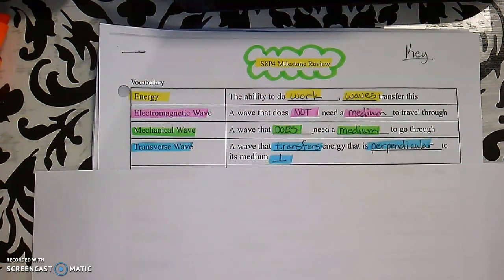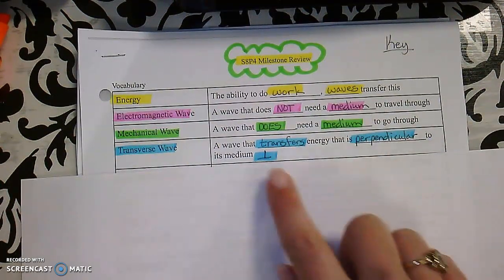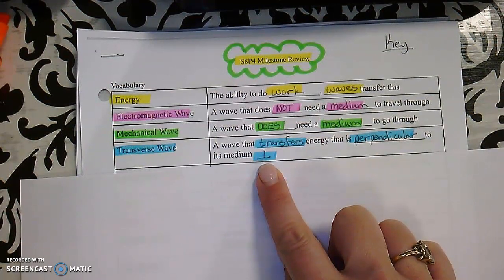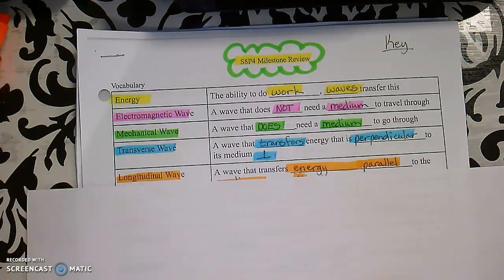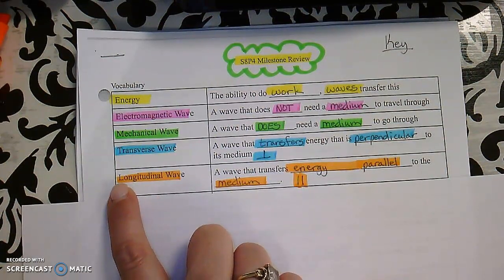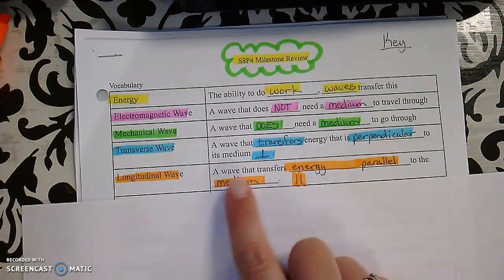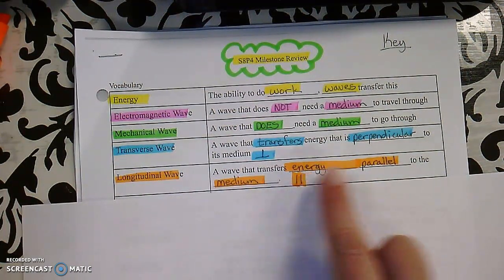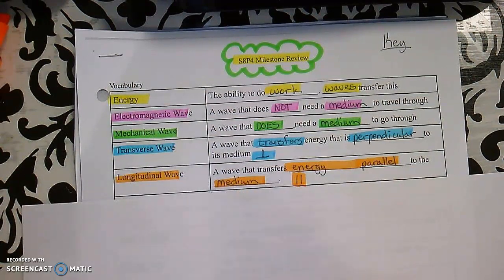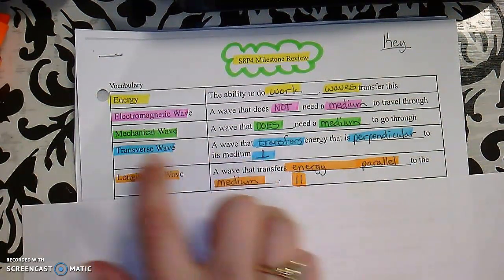Then a mechanical wave is a wave that does need a medium to travel through. A transverse wave is a wave that transfers energy that is perpendicular to the medium, and remember this is the symbol for perpendicular. A longitudinal wave, and remember our memory trick is it starts with an L and ends with an L, so it's parallel, is a wave that transfers energy parallel to the medium, whereas this one's perpendicular and it looks like an upside down T for transverse.